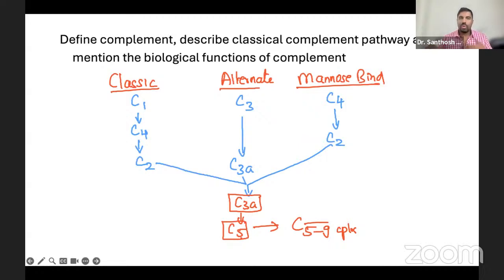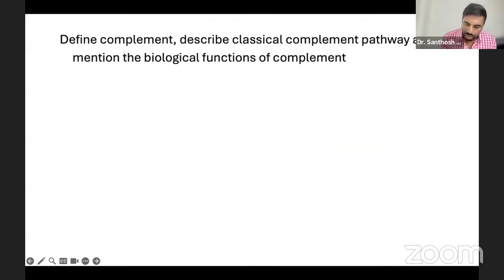Now, after writing this, you're going to each function. So complement is formed. Now, how is it performing in our body? That one, the functions. That means you're going to talk about the functions. Functions of complement, each has an individual function. Very important. One more question.